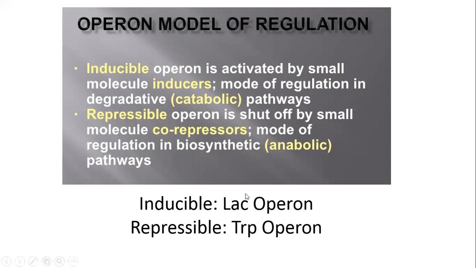So there is an anabolic method that is used in case of the repressible operon. The other one is the inducible operon, where the catabolic pathway goes on. So students, this is the main thing by which genes are regulated, and I think this is helpful for your exam purpose.